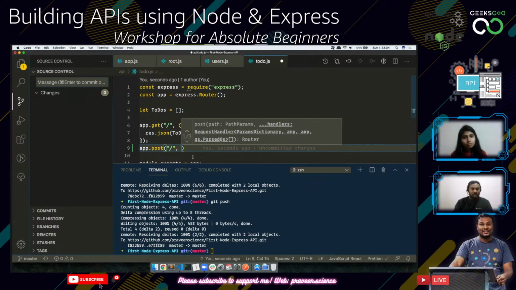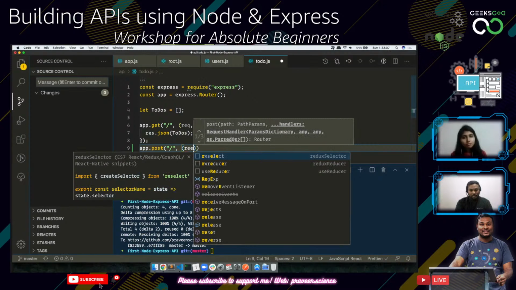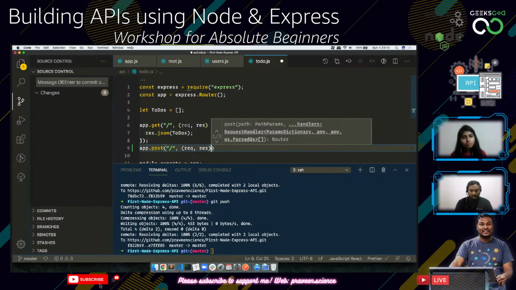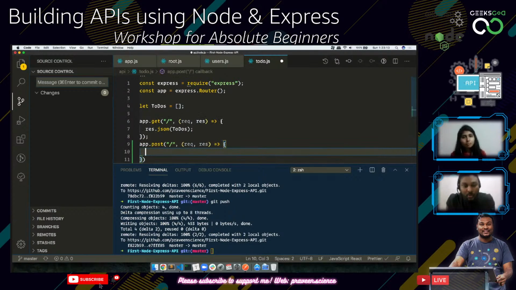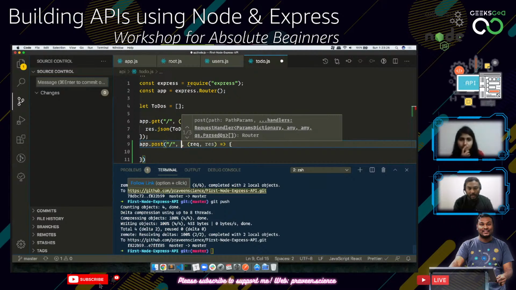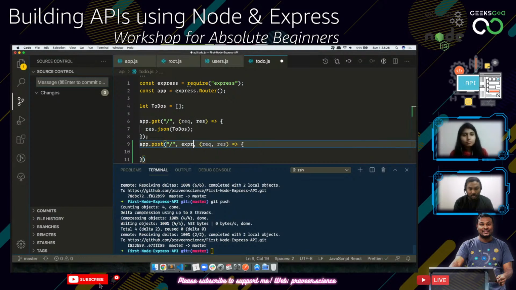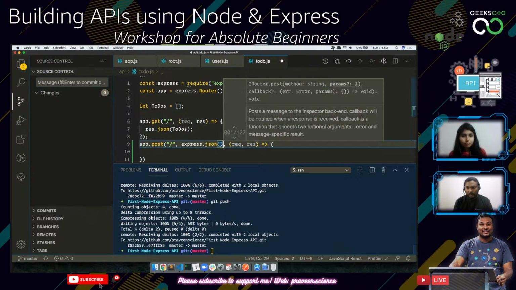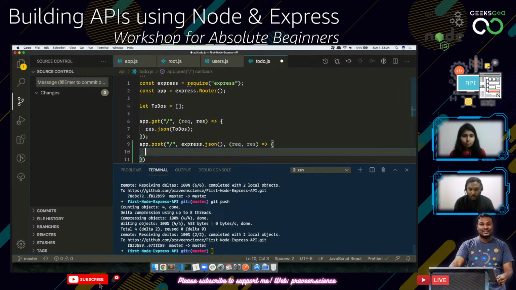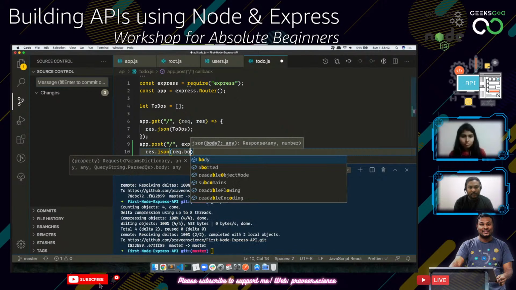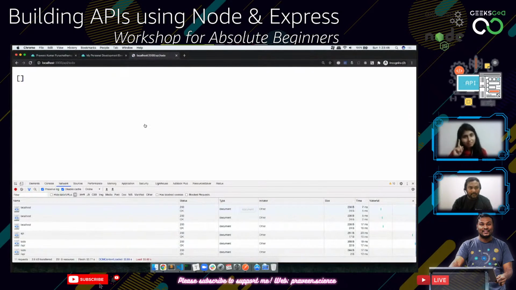So what I'm going to do now is with request and response, let's start with, so now if you want to use a post body, you need something like a body parser or something like that. So express.json is one of the body parsers that we generally use. So we can actually use express.json, and we'll try to see what is actually happening in the request.body. So res.json, and then I'm going to do req.body.